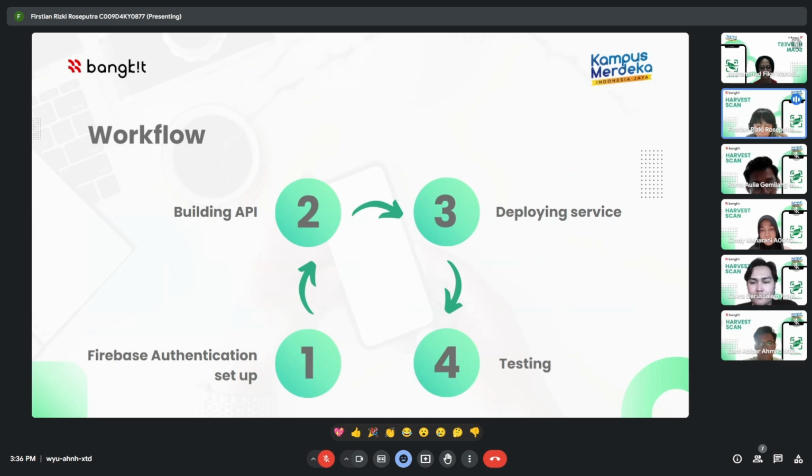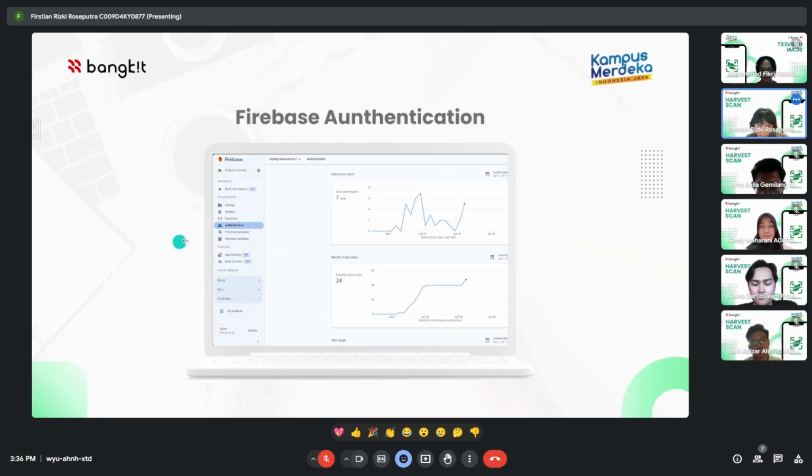In this step, we build our API using Node.js and Express.js as a framework. The third is deploying service. In this step, we deploy our API into App Engine on Google Cloud Platform. And the last step is testing.